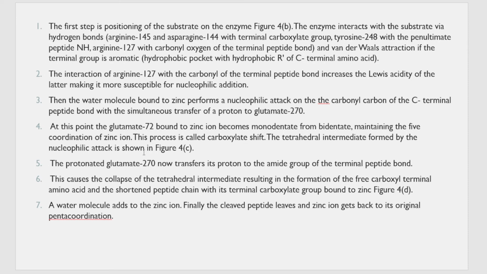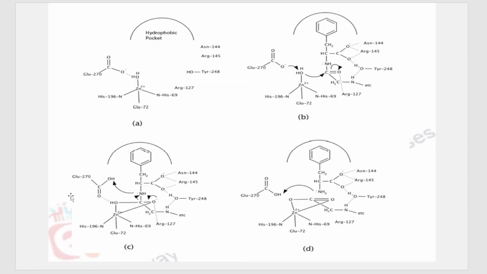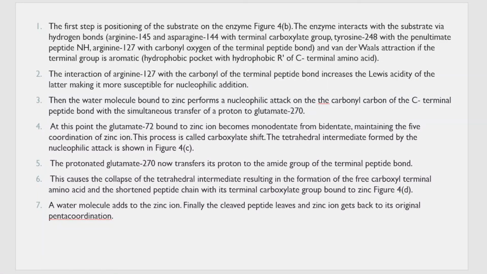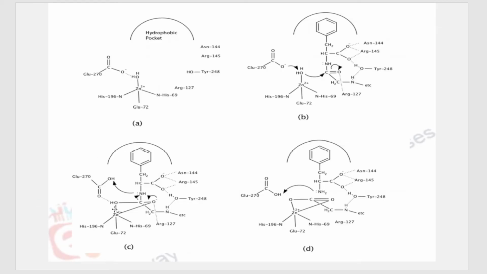Okay. And last, what happens next? The protonation of glutamate 270 takes place. That is, it takes up this proton from here, so it undergoes protonation. And what happens to its proton? Its proton is given to the amide group. So you can see here, it undergoes protonation, that is takes up one H from here, but its proton is given to the amide group over here.